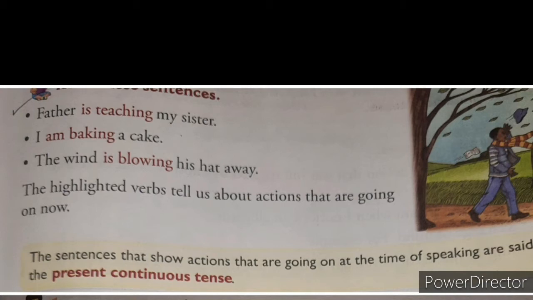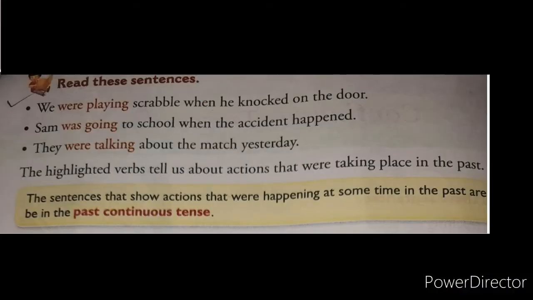In the next sentence also, I am baking a cake. I am is the helping verb or to be verb, and in front, baking is the main verb. Bake is the main verb, for that we add ing, baking. I am baking a cake. So this sentence indicates that it is in present continuous tense. And the third one, the wind is blowing his hat away. In this, is blowing, these two words indicate that this sentence is of present continuous tense.